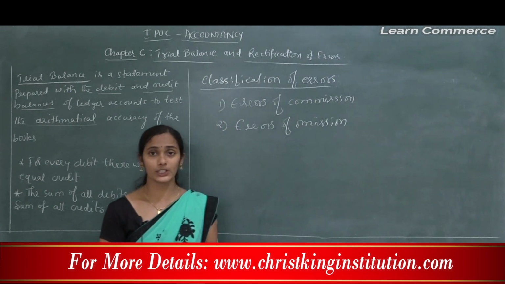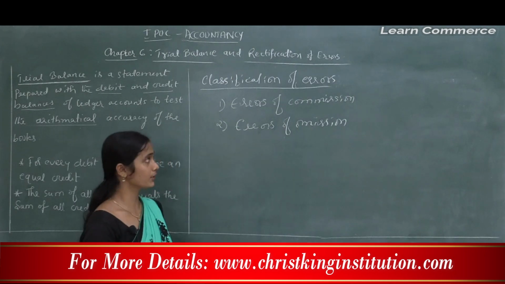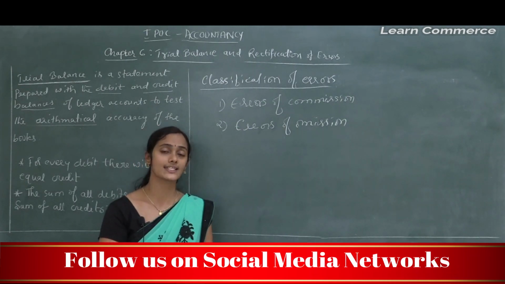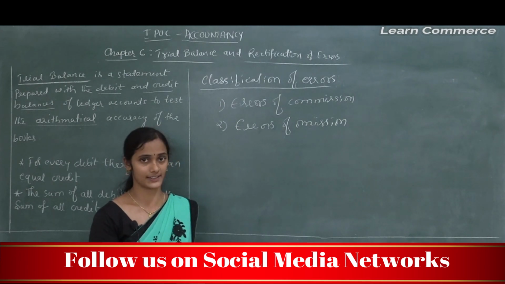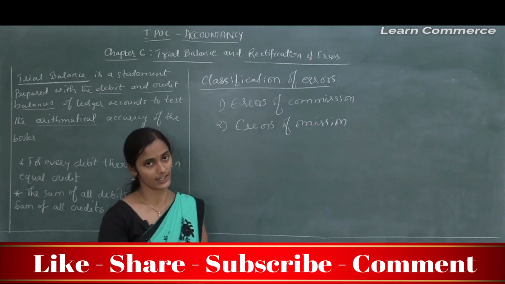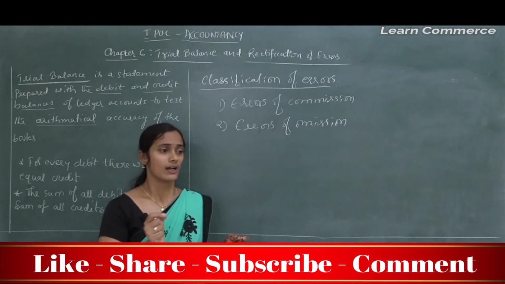Errors of omission may be committed, especially in the main case, at the time of recording the transaction in the books of original entry or at the time of posting to the ledger accounts. Omission means leaving out.